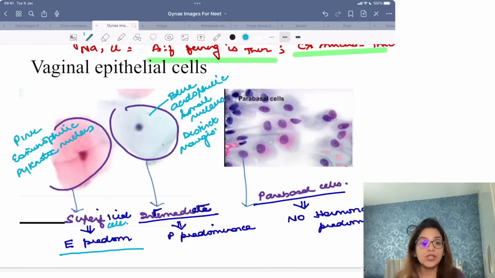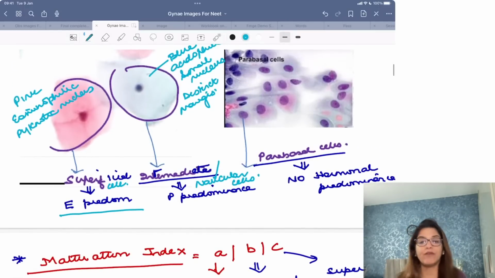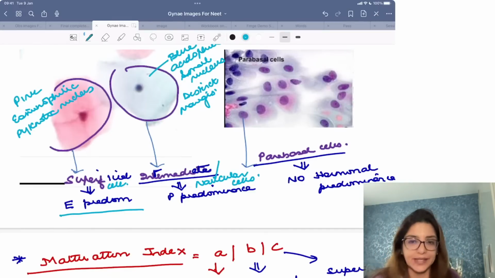This is intermediate cell. The other name for intermediate cells are navicular cells. These kinds of cells, they predominate whenever there is progesterone predominance. Whenever there is more progesterone in the body, then it is these blue color cells which are going to predominate, right? And progesterone is more in the second half of the cycle.